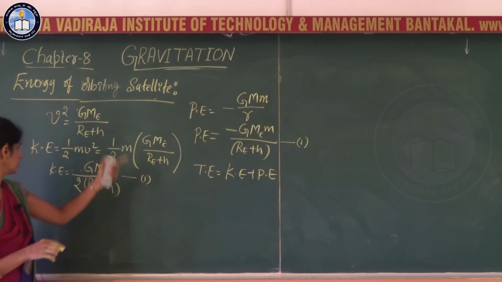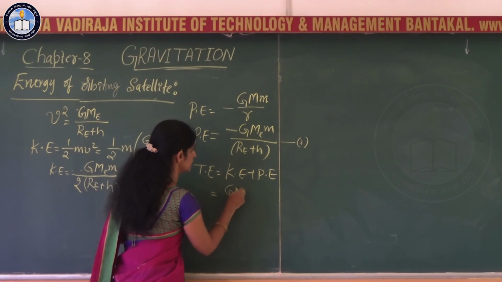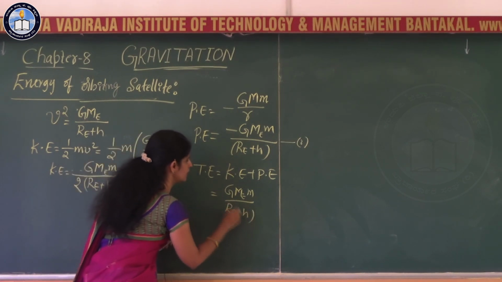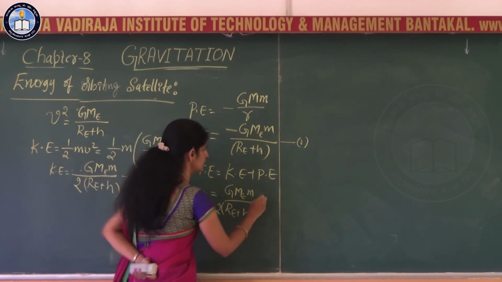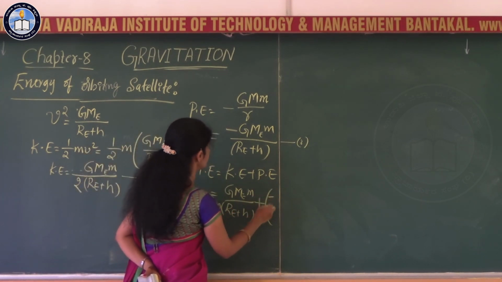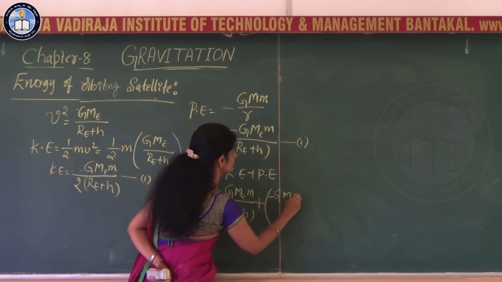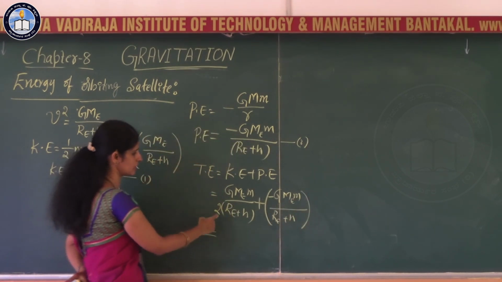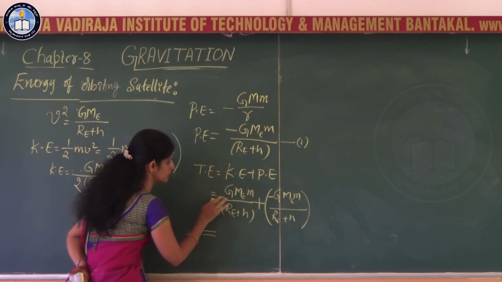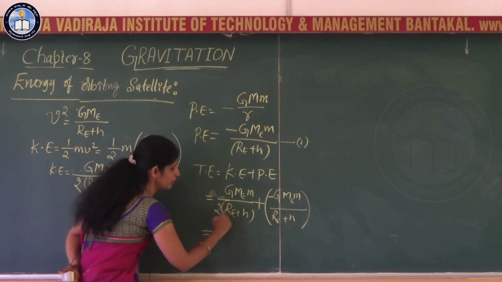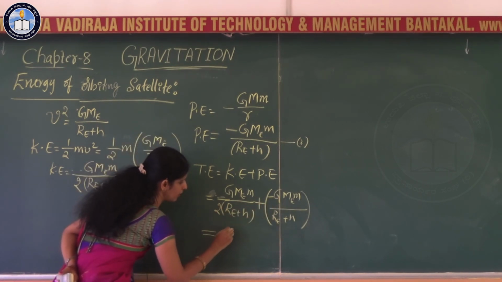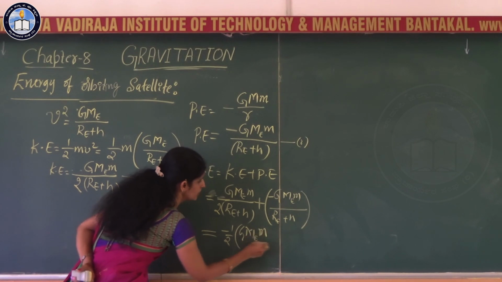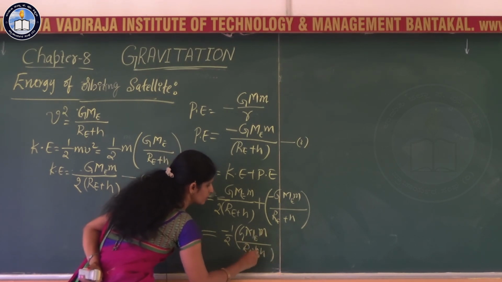So G m_E m divided by 2 into Re plus H is the kinetic energy, plus this potential energy, minus G m_E m divided by Re plus H. If you simplify this, it is half minus 1, so you have minus half into G m_E m divided by Re plus H.